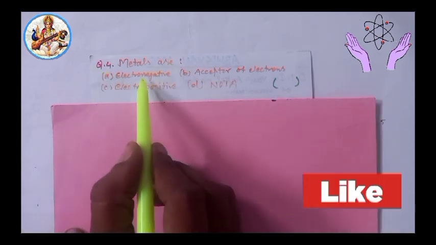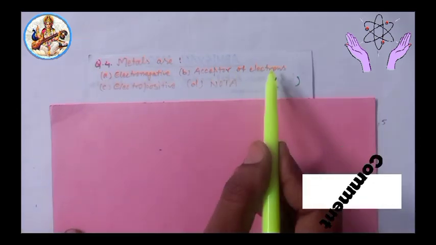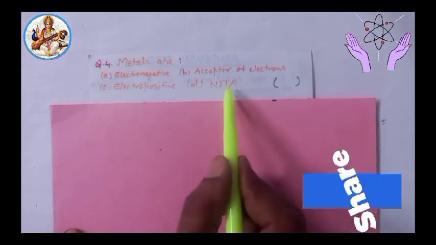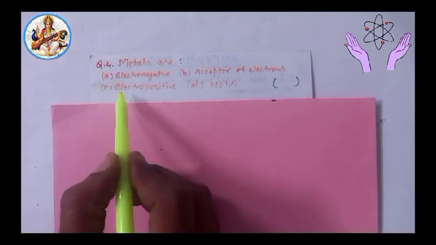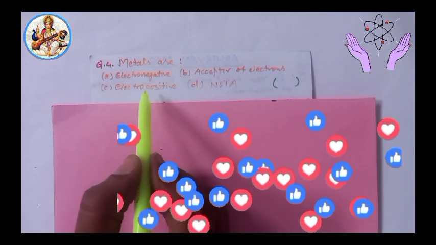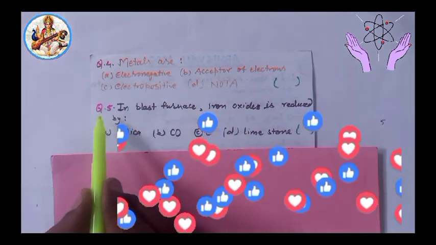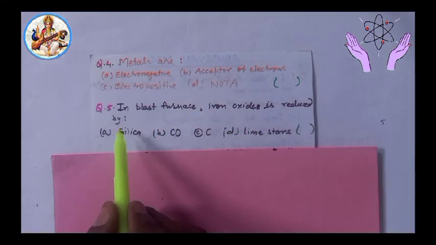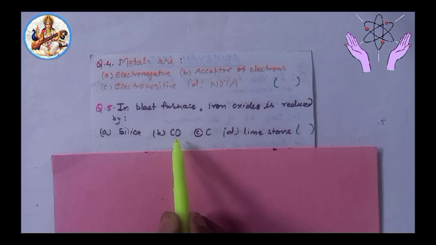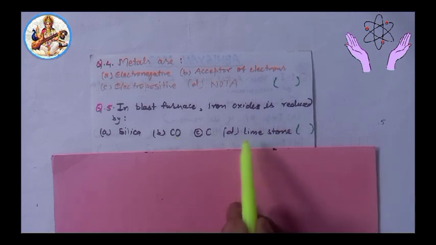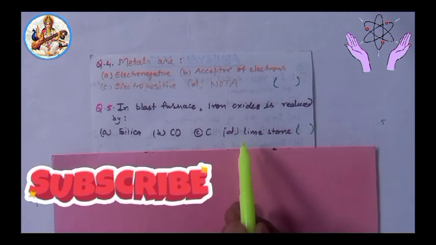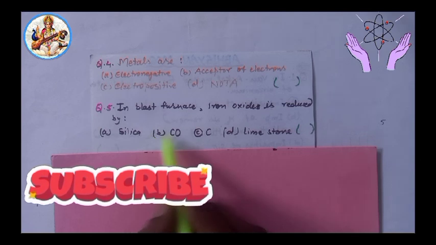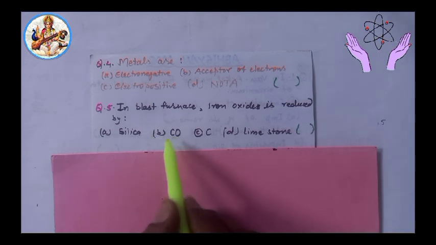Next, fourth question: metals are electronegative, acceptors of electrons, electropositive, none of the above. Answer is option C, metals are electropositive. Fifth: in a blast furnace, iron oxide is reduced by silica, carbon monoxide, carbon, and in option D, limestone. Answer is carbon monoxide, option B.